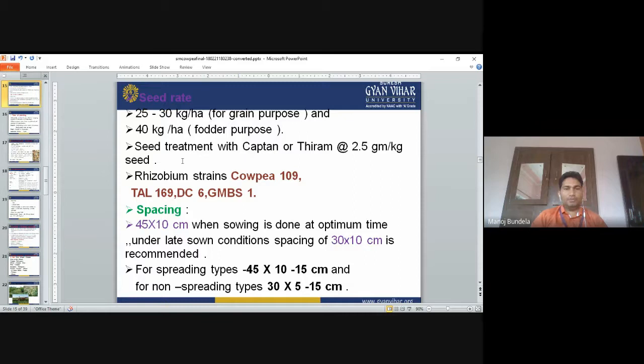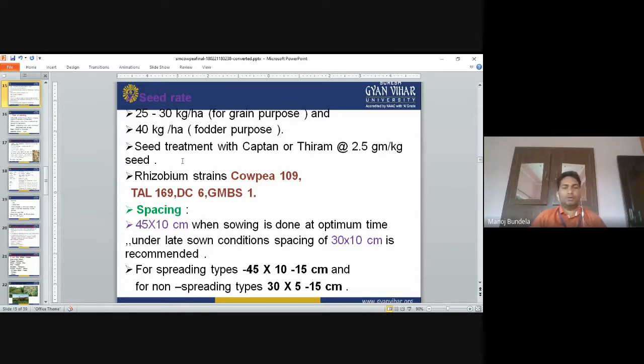Spacing is 45 into 10 centimeter. When sowing is done at the optimum time under the late sowing condition, the spacing of 30 into 10 centimeter is recommended. For spreading type, the spacing is 45 into 10 to 15 centimeter. For non-spreading type, the spacing is 30 into 5 to 10 centimeter.